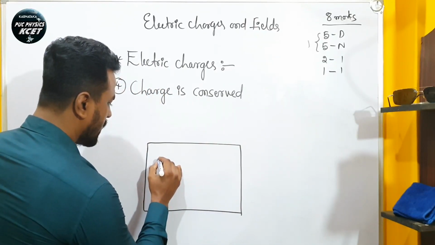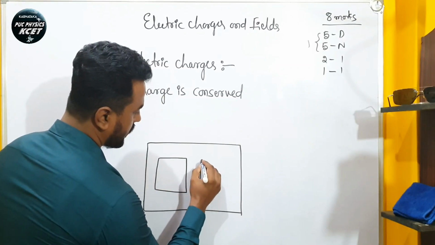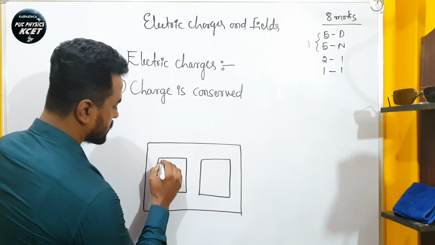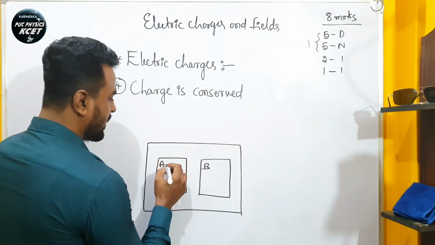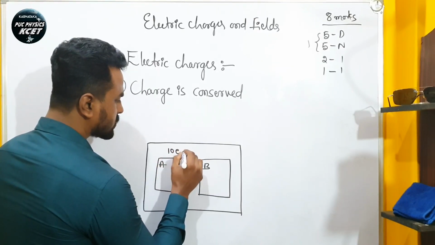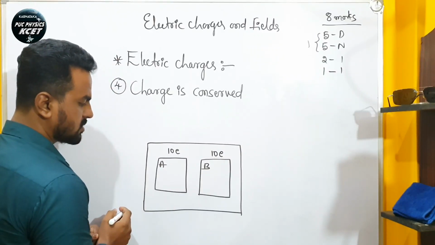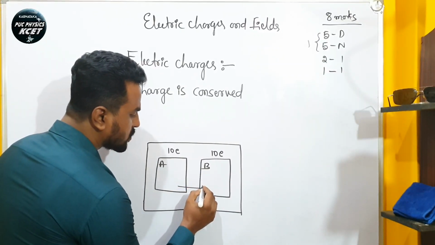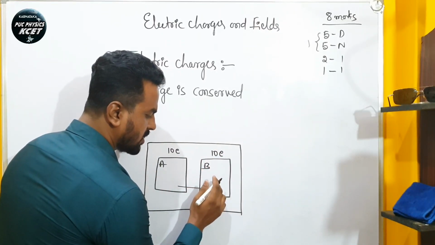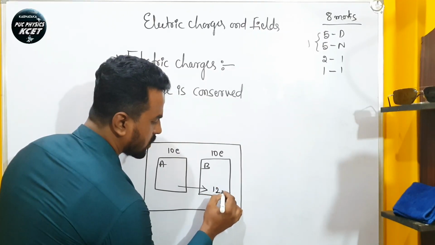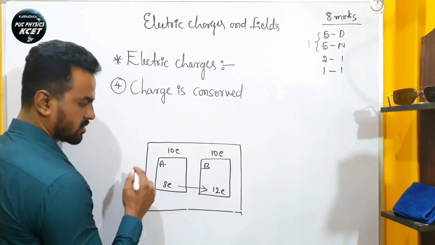So in this system, I have two bodies, body A and body B. Let us consider that each has 10 electrons. What happens if 2 electrons move from body A to B? Then body B becomes 12 electrons finally, and body A has 8 electrons.